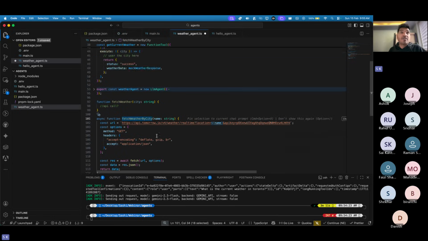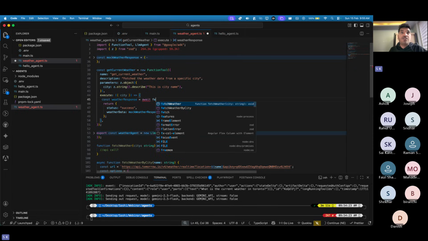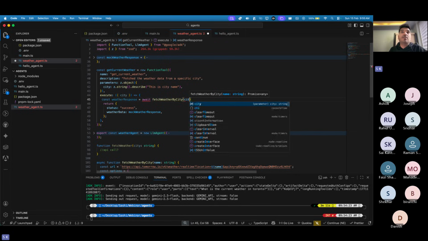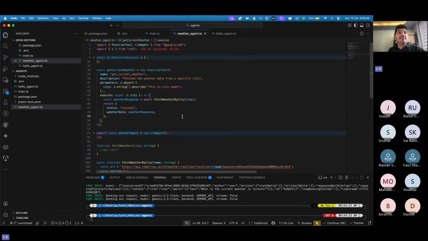Now what we will do here, wherever we had mock data, we are going to do the actual API call, and it is going to make your life super easy. How? You just get the weather data here. So we'll say const weather response, and you will say fetch weather by city. This city name you can pass here, what you just got. And this execute is now going to be async, because we have to use await. And this weather response you can pass, and get rid of the mock data.